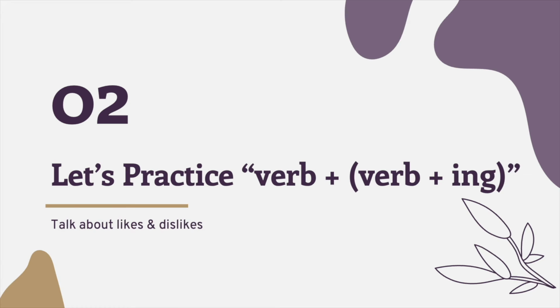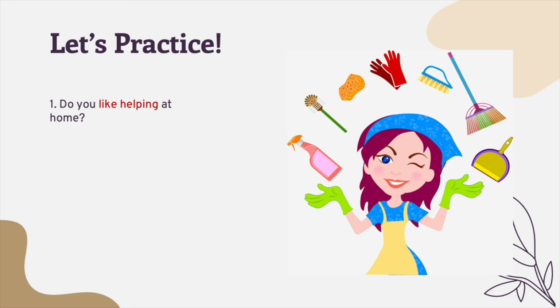Moving on, let's go to the second activity of our lesson today, which is to practice verb plus ing. And we shall use this rule to talk about likes and dislikes. If we look at the first picture here, we can obviously see that it is all about housework. So my question here, do you like helping at home? Based on my question, can you see the rules of verb plus ing? Definitely yes. Like is the verb, helping is the verb plus ing.